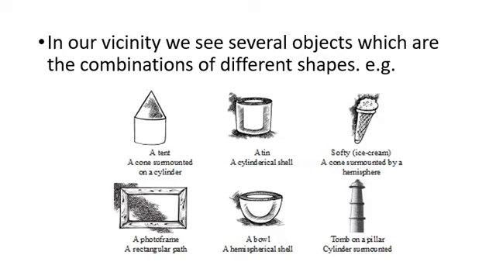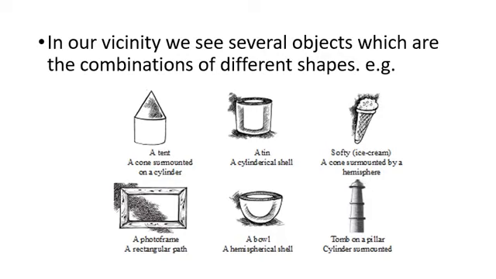Second is a tin, a cylindrical shell. Then we have softy or the ice cream, which you all love to eat. So this is a cone surmounted on a hemisphere. Basically, without knowing or taking care of the shapes of these figures, we normally use them. But we should know that we are dealing with these shapes in our daily life in some way or the other.